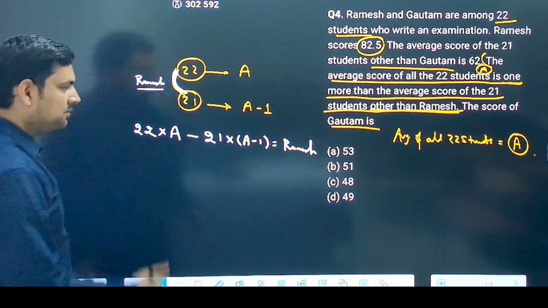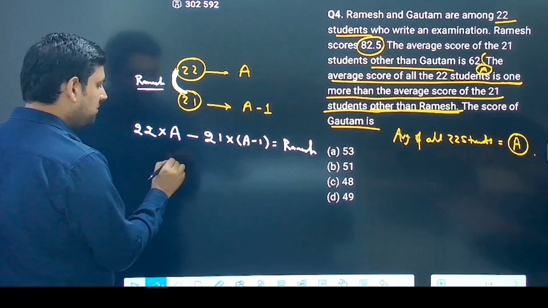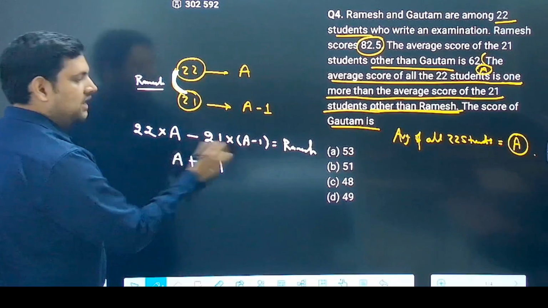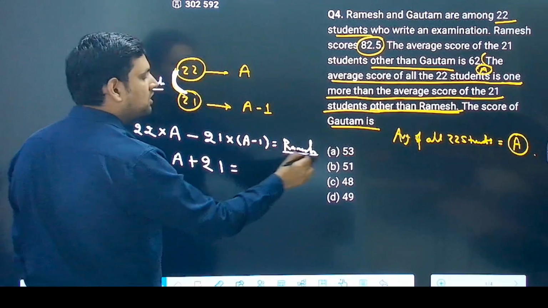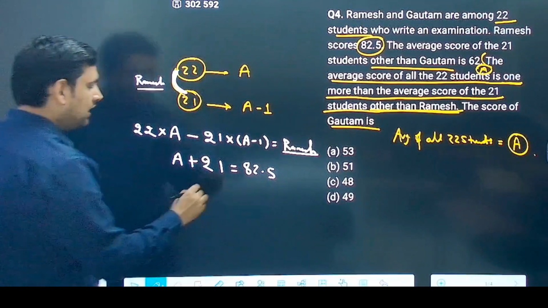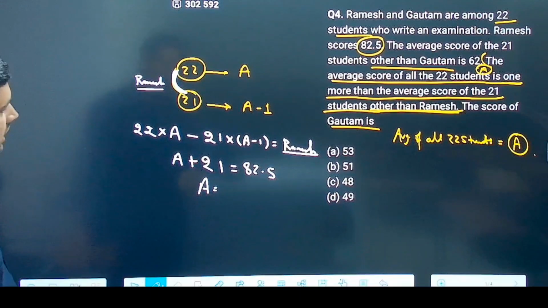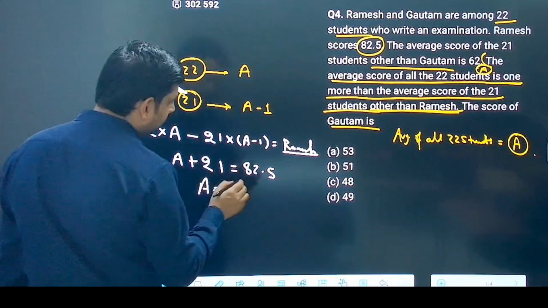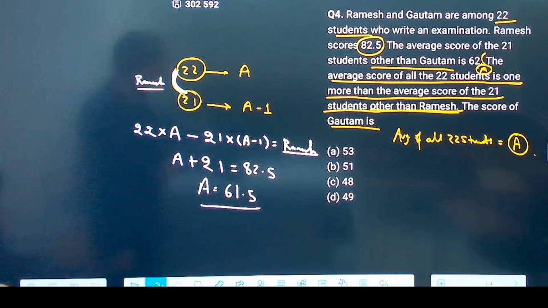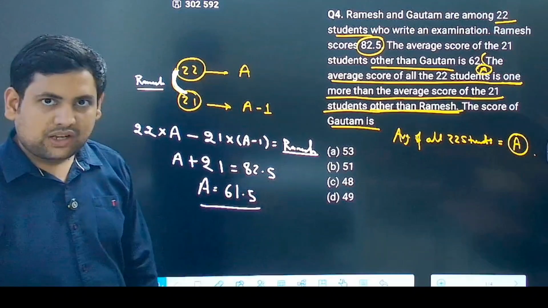Correct? Now just put the values. So this becomes 22A minus 21A, which is A, and minus times minus gives plus 21, equals Ramesh. What is the value of Ramesh? 82.5. Correct? That means A is equal to, if you subtract 21 from this, 61.5. You can feel this. So the average of all 22 students came out to be 61.5.